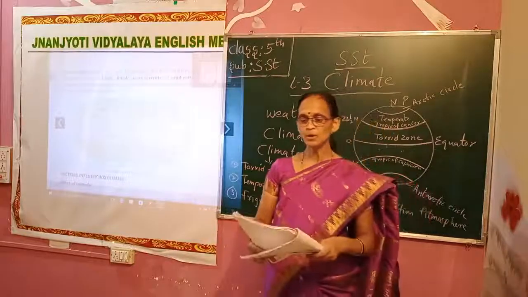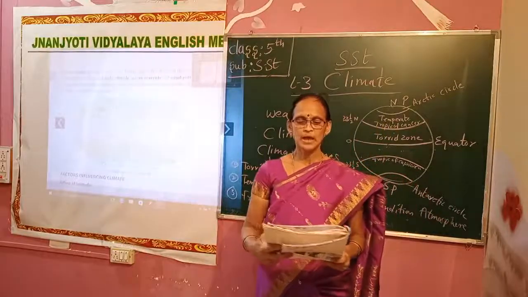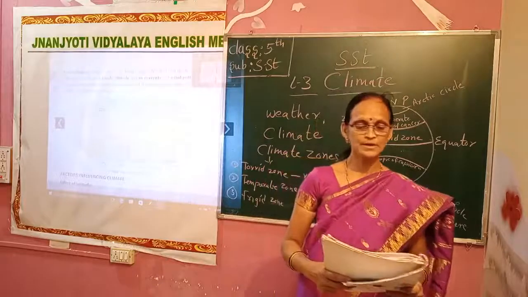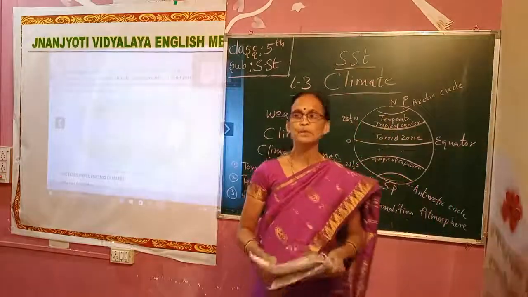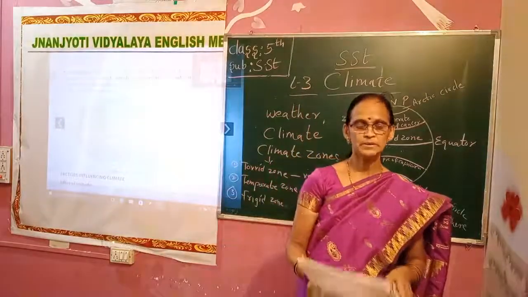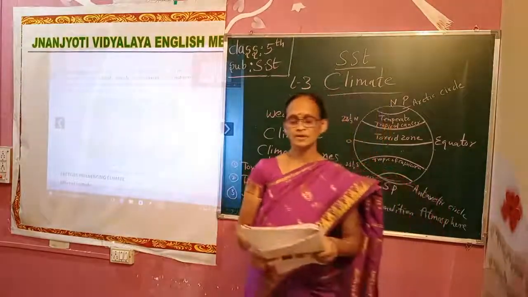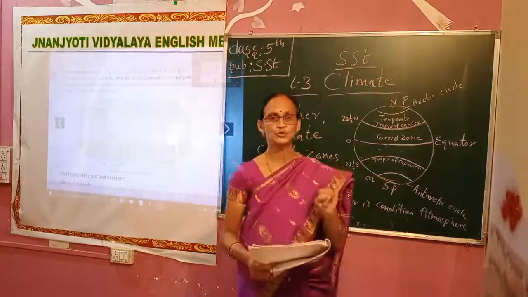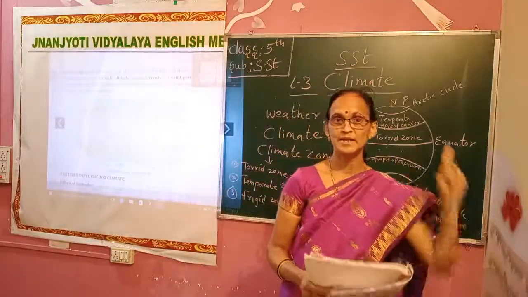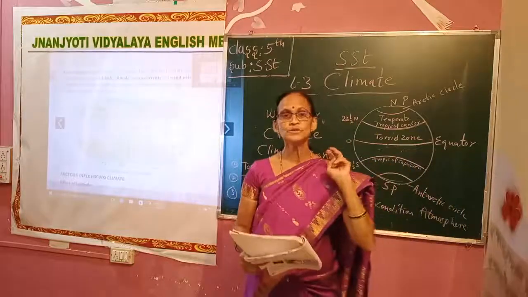People who study climate have identified the factors influencing climate. On what basis are they studying? They are studying on the basis of latitudes. I told you imaginary lines are there on the globe, longitudes and latitudes.